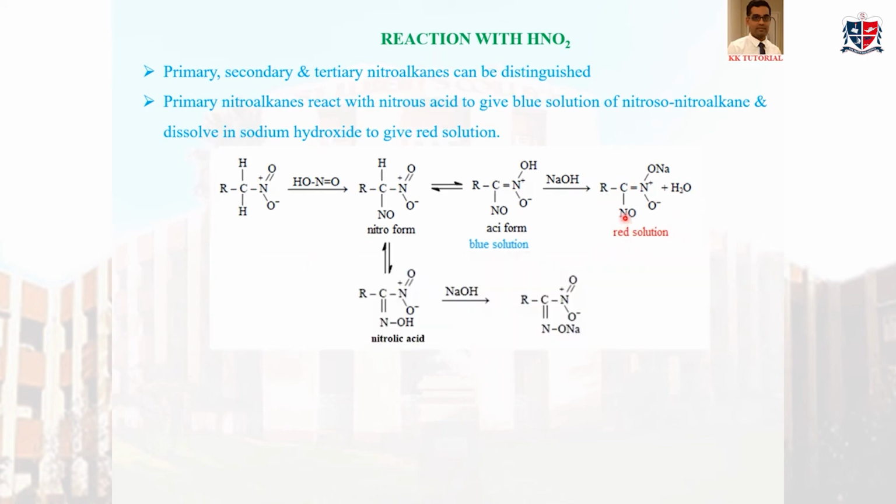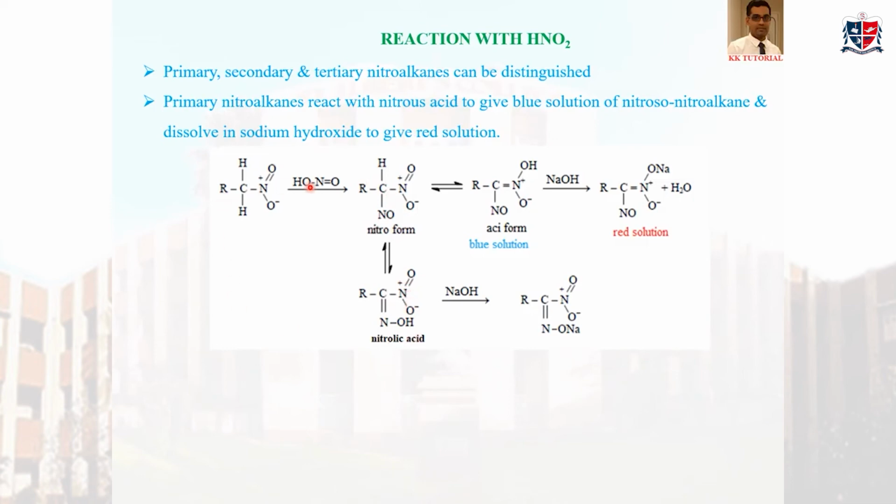In some textbooks we can see it like this also. That means this form is converted to the nitroic acid form. That is nothing but a tautomer of this form. This bond is shifted to here, so the double bond comes here and N double bond O becomes O minus, and O minus will take this H.